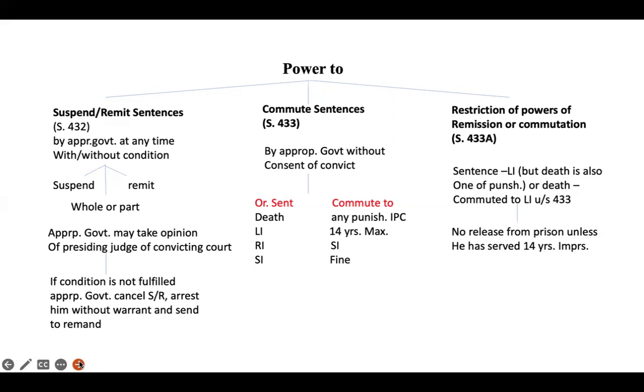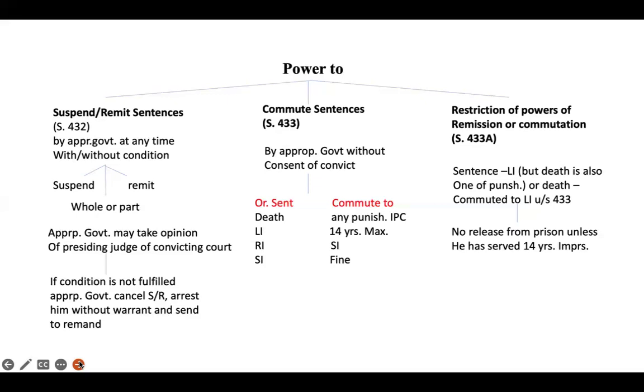Now, let's see what the powers of the government are to suspend or remit sentences. When any person is sentenced for an offense, the appropriate government at any time, with or without any condition, can suspend or remit the whole or part of the sentence. Then, when an application is made to the appropriate government for suspension or remission of sentence, the appropriate government may take the opinion of the presiding judge who convicted the person on whether the application should be granted or refused.